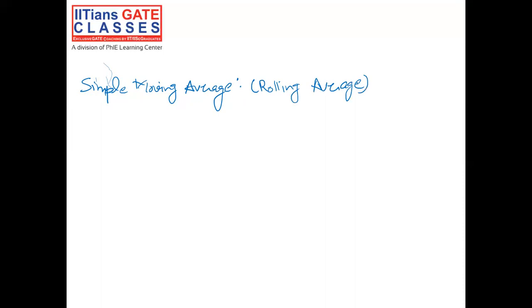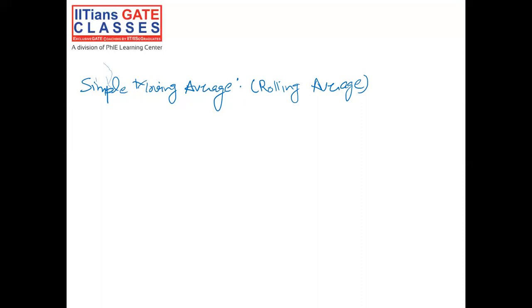So what is this simple moving average? It is also called rolling average. Now, what is this rolling average or simple moving average? So this method basically uses past data and calculates a rolling average for a constant period.